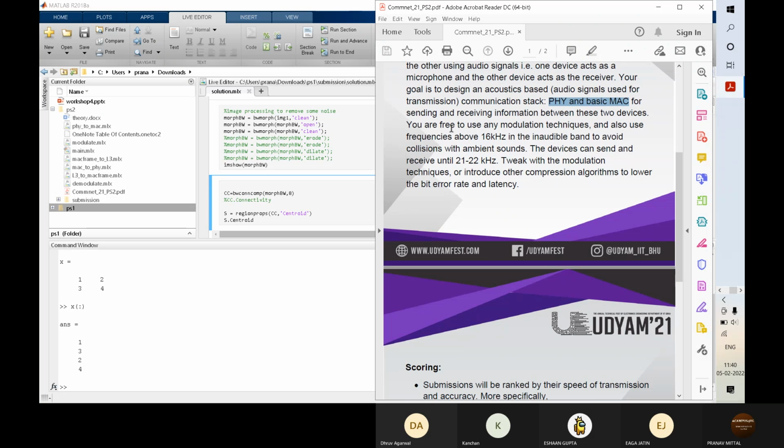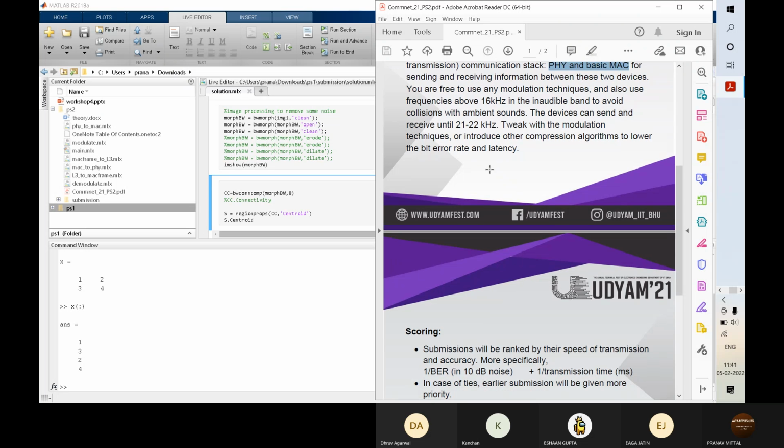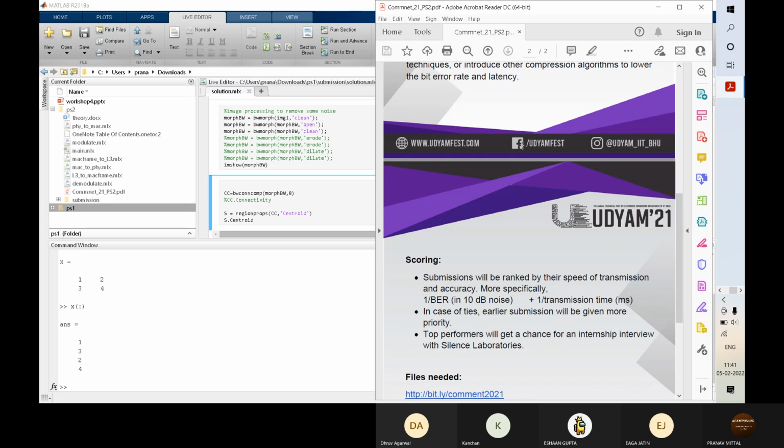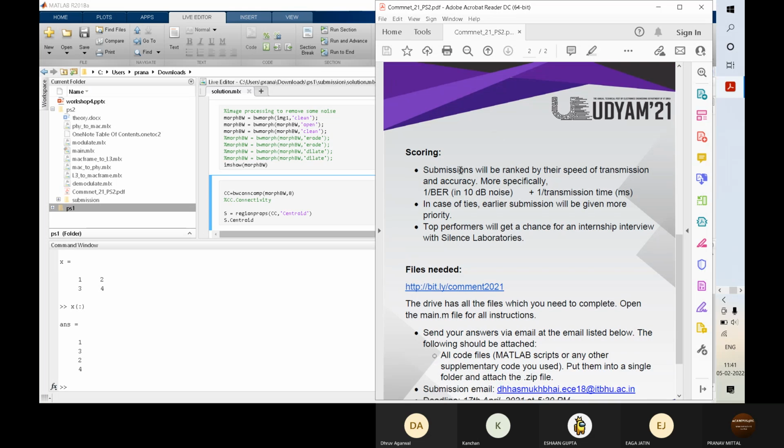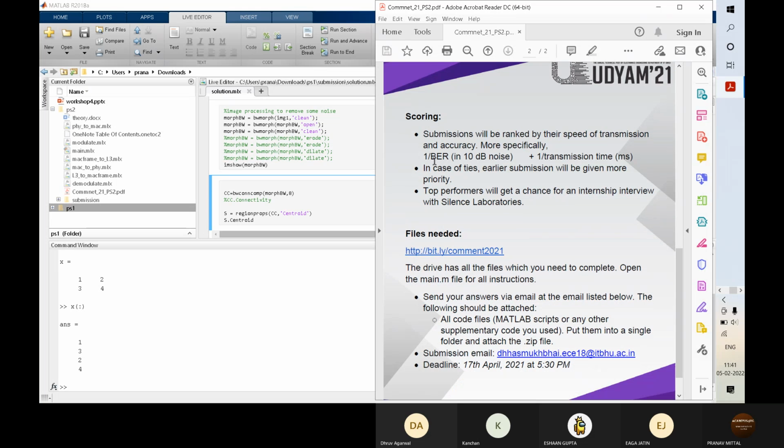So frequency, it's given like we were free to use any frequency. They were saying to tweak with the modulation and use compression algorithm to lower bitrate error and latency. So I did not implement any of this. So this was like the noise that we have to add.